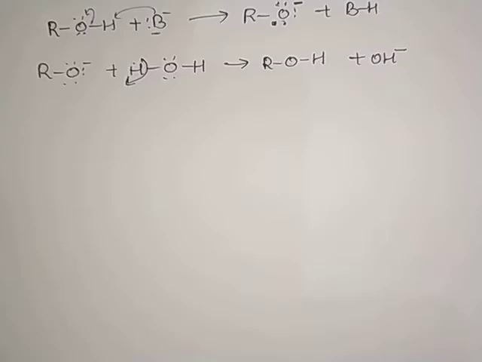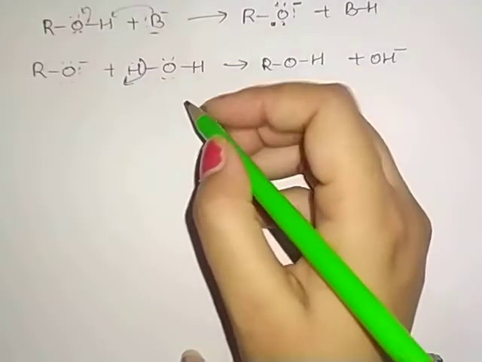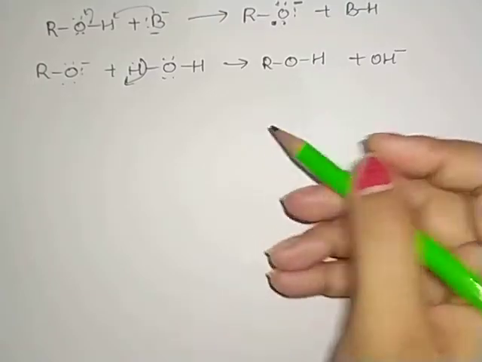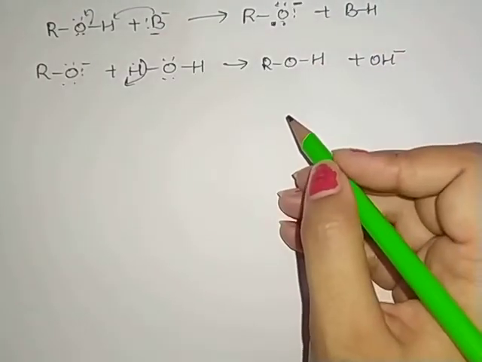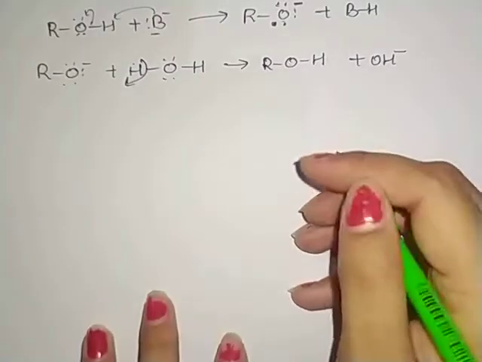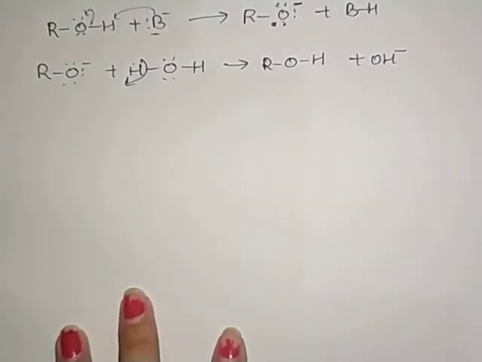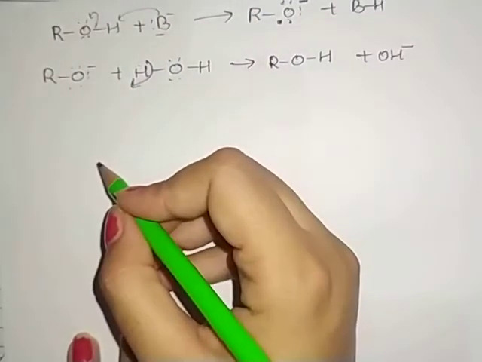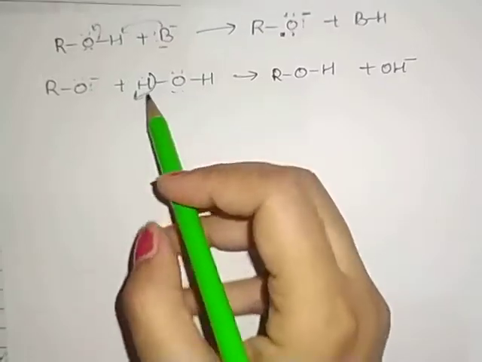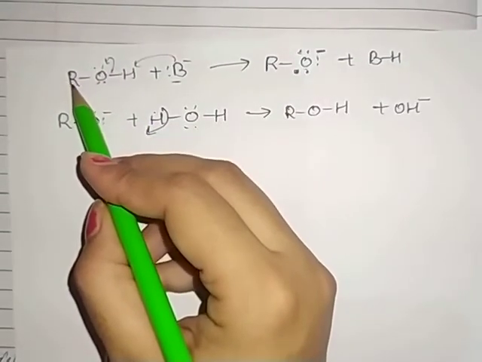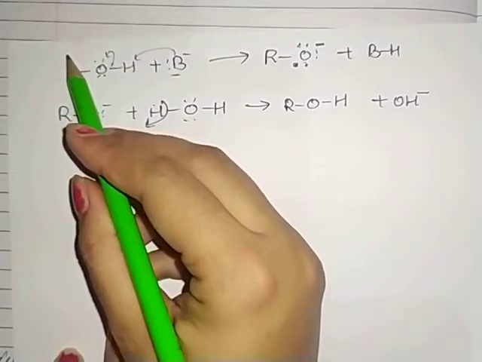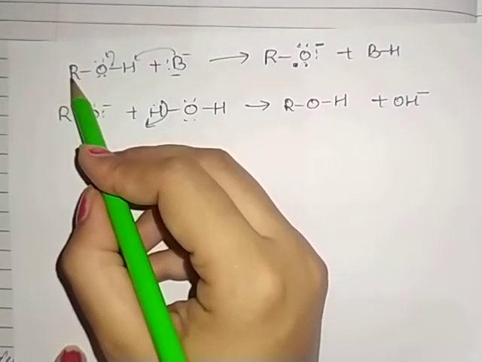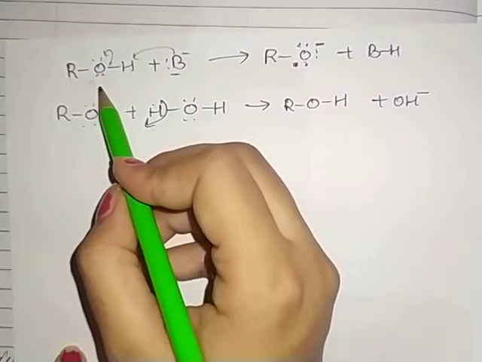But there is a good, important question: out of alcohol and water, we can say that water is the good or stronger acid. Now the question is why? Okay, so what will happen in this case? In case of alcohols, alcohols are weaker acids, even weaker than water. Why? Because in case of alcohol, as you can see here, we have R, that is an alkyl group. Here is the presence of the alkyl group. What is the function of the alkyl group? The alkyl group releases electrons towards the oxygen.